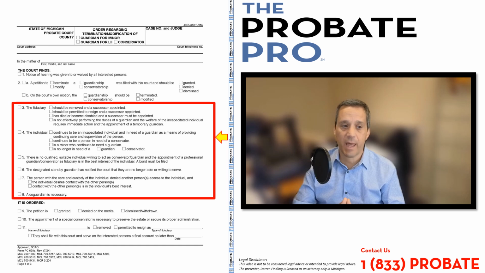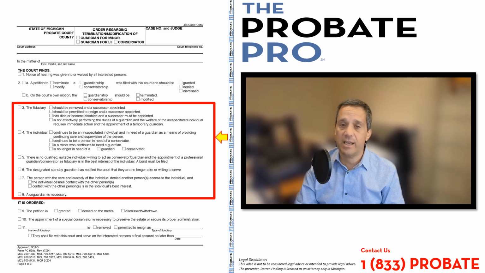Pretty self-explanatory. Is the person still in need of a guardian or conservator? Is the person a minor who's in need of a guardian? Just some flexibility in the usage of the form. Paragraph 5 provides that there's no qualified person, and therefore a professional guardian or conservator must be appointed. It is a requirement under Michigan law that there be a finding by the court that there is no suitable qualified person to serve in that capacity before the court can appoint a professional person to serve.